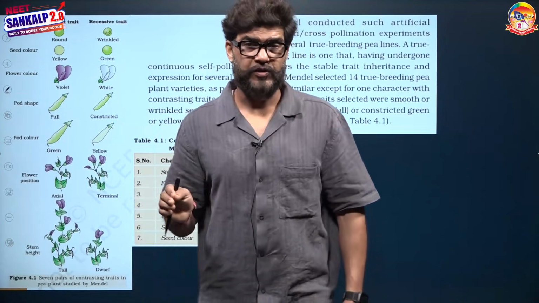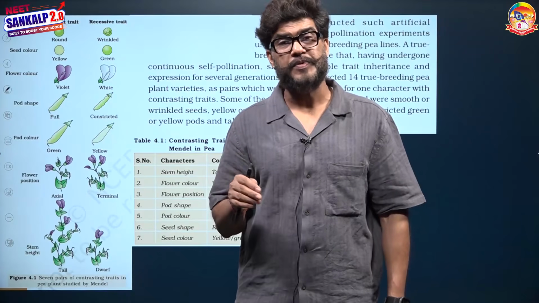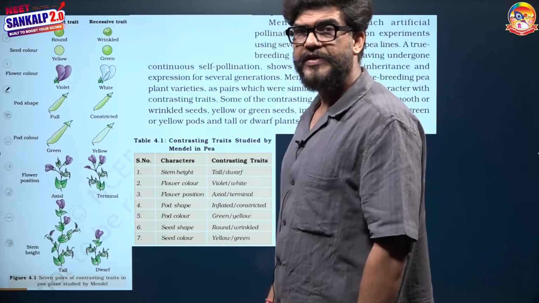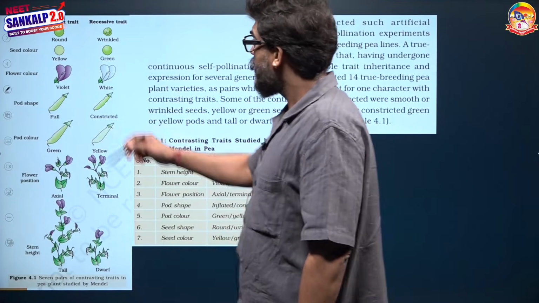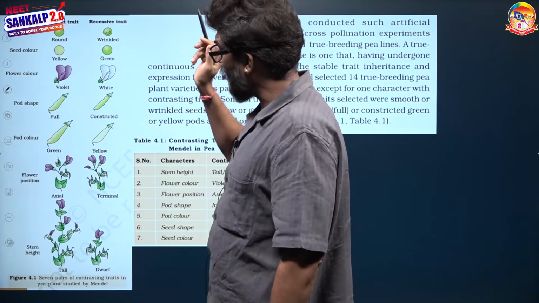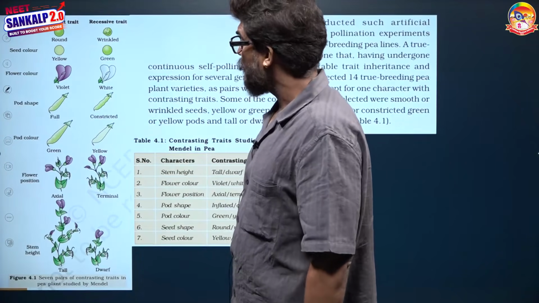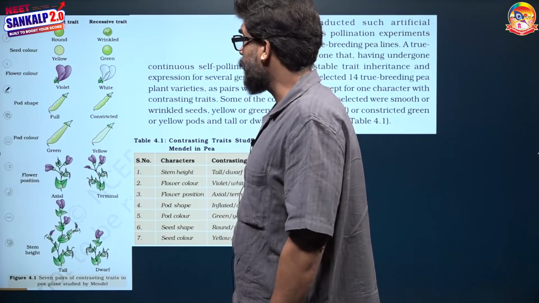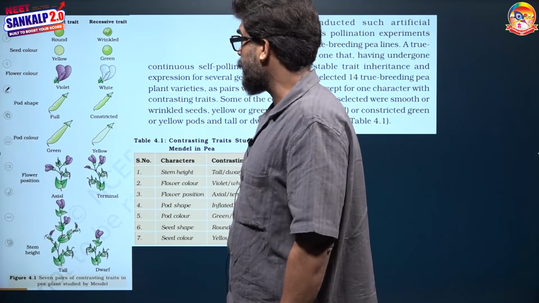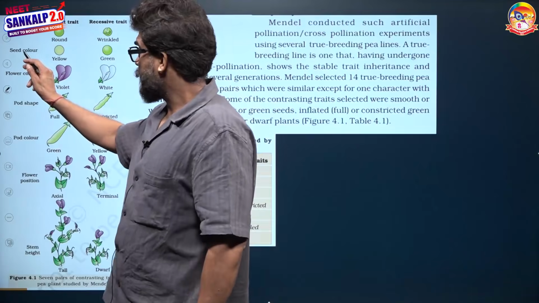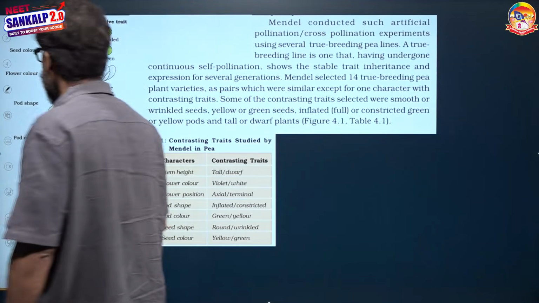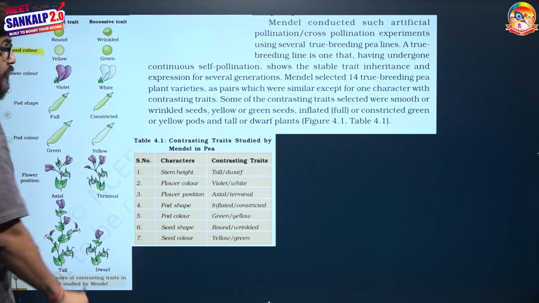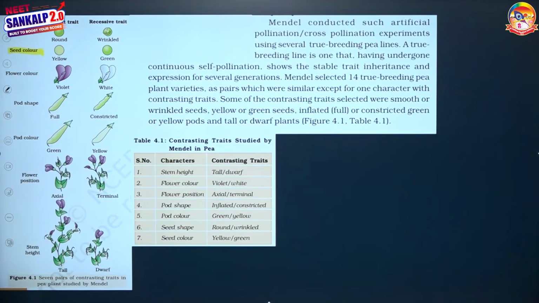A group of homozygous organisms created by repeated selfing is known as a pure line. So Mendel selected 7 characters, it means Mendel created 14 pure lines. Tall plant and dwarf plant, 2 pure lines. Round seed, wrinkled seed, another 2 pure lines. Seed color, yellow color dominant, green color recessive. Be careful: seed color, for Mendel, means cotyledon color. When he used seed color, he assumed the cotyledon's color as the seed color.